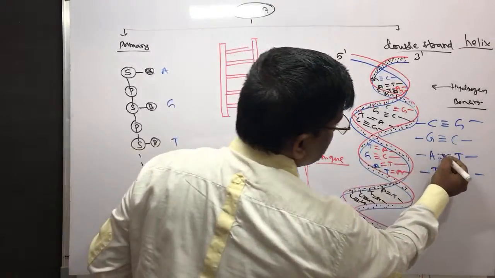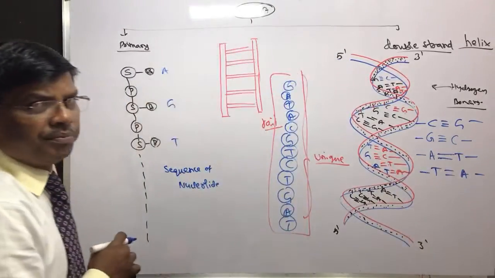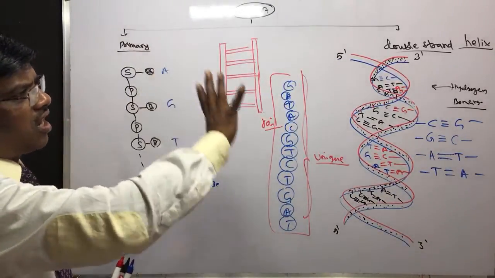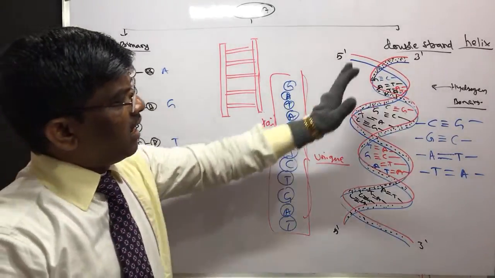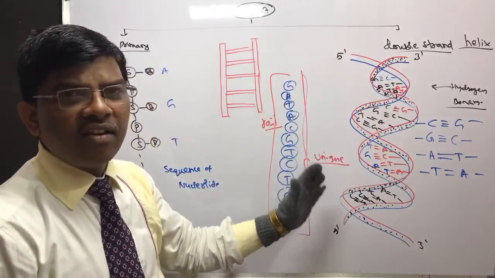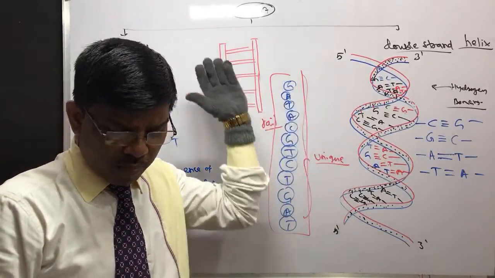Yes, you can show this as dotted lines or solid lines. So this is the structure of the DNA molecule. For giving this structure, Watson and Crick got the Nobel Prize.